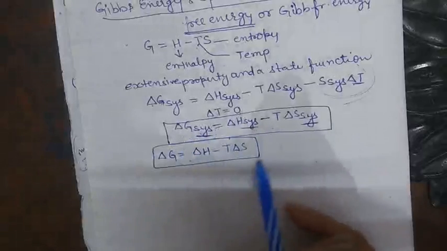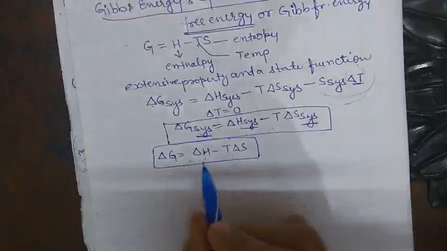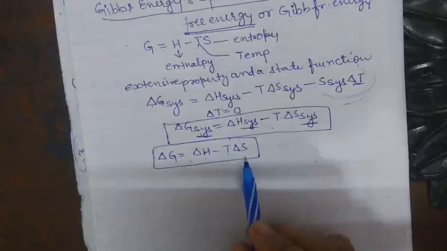So in the above equation, delta G is equal to delta H, the change in the enthalpy, minus T, which stands for the absolute temperature, times delta S, which stands for the change in the entropy.